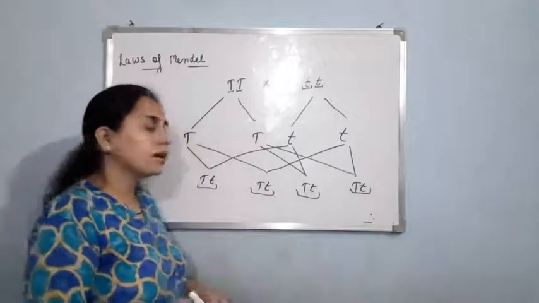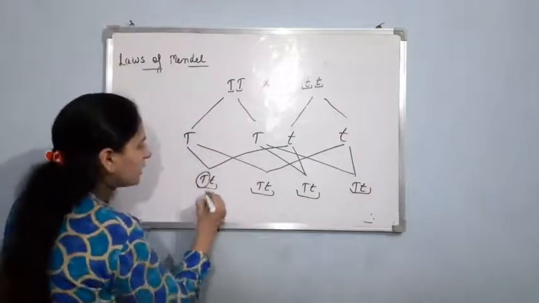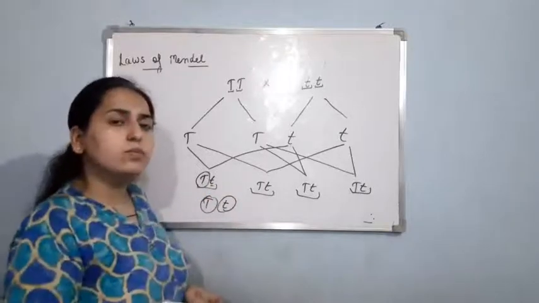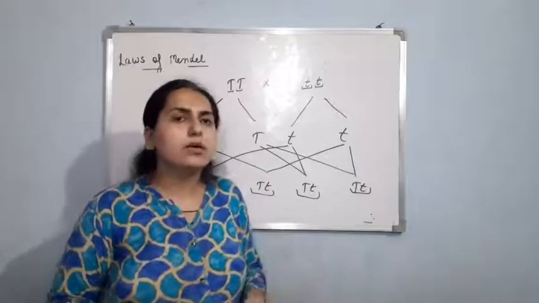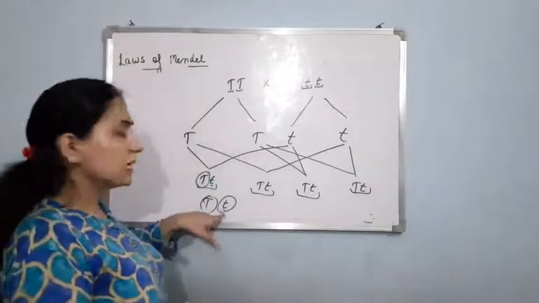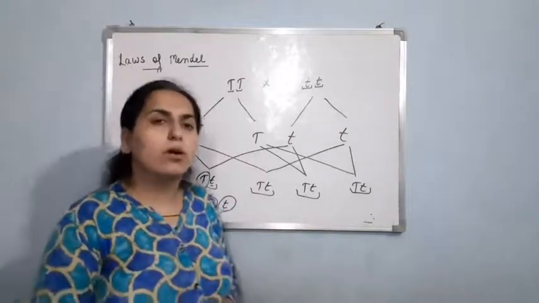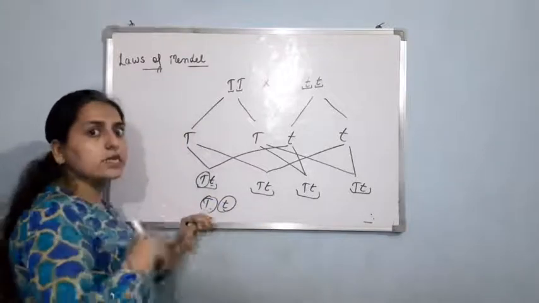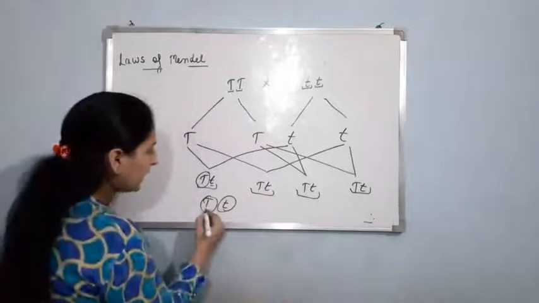Now he was thinking, why are these tall? No doubt they are having the capital T allele, but they are also having small t. It means the small t allele is not able to express itself. And why is it not able to express itself? Because it is recessive. From here, he gave the first law, that is the law of dominance. There is an allele that is dominant, that can express itself, and that allele is dominant.